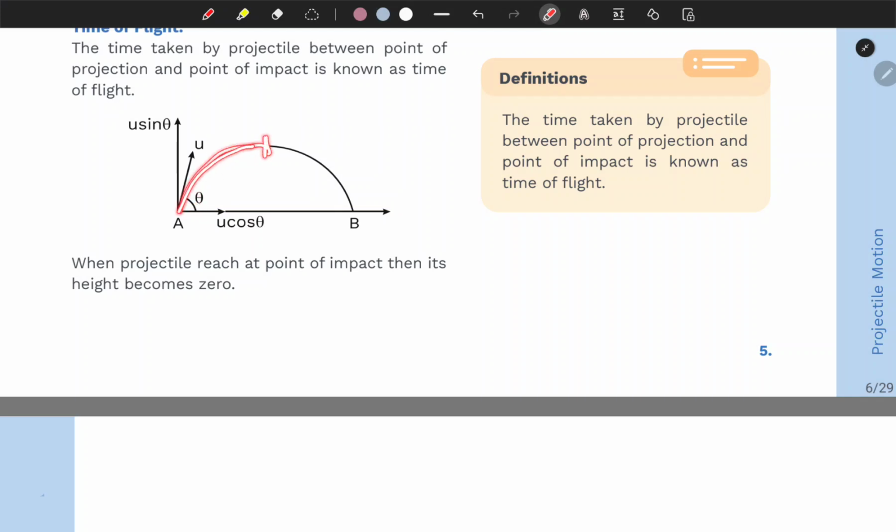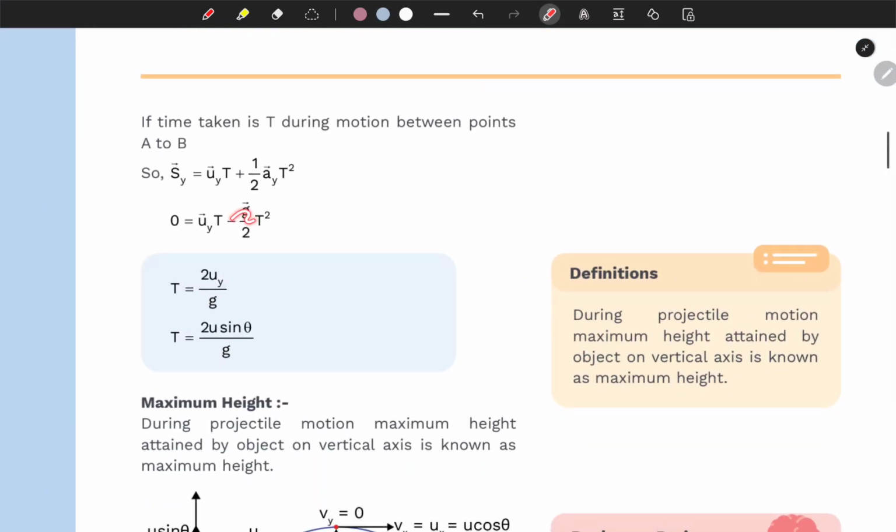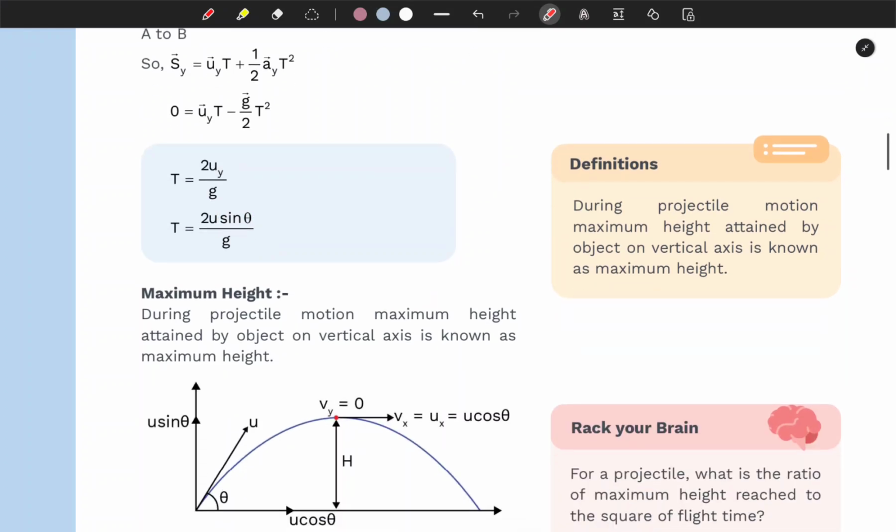So the path covered by the body here, and then the same path would be covered by the body there. So basically these two cancel out if we talk about a vector. So that's why it's 0, right? So sy is 0 here, and your ay is minus g. So from this equation you can say your t is 2u sub y over g, which is t equals 2u sine theta over g. So this is your time of flight, that is depending on u, the initial velocity, and the theta at which the projectile is being thrown, right?